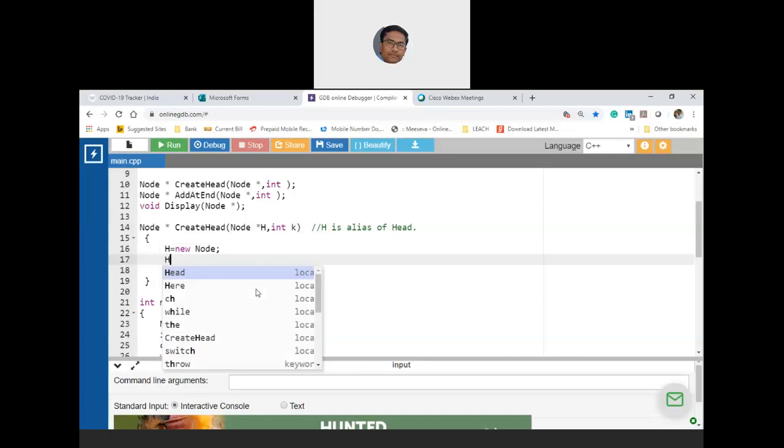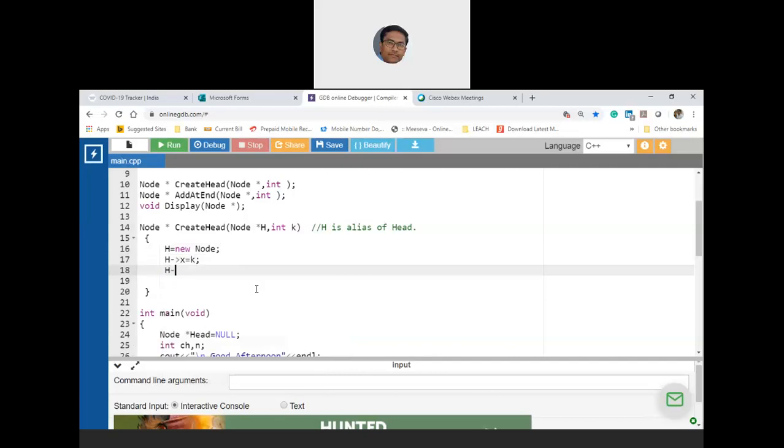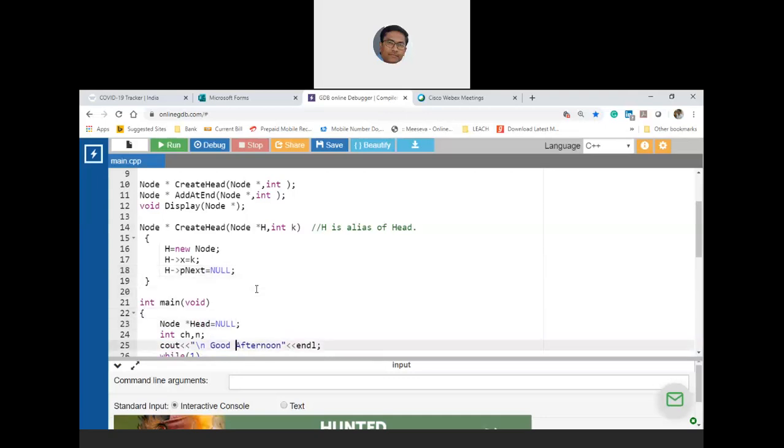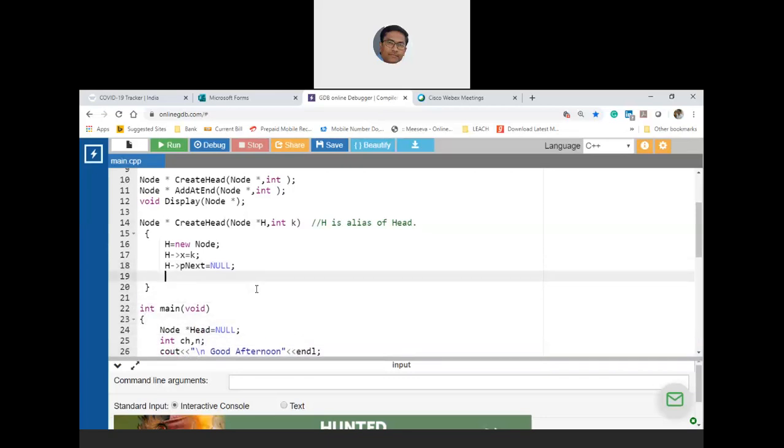Then H arrow x has to be k. Then H arrow pointer to the next node has to be null. Anything else? That's it. Yes, return head. So return h. I'm taking h, which was earlier pointing to null, and updating h with the newly created node instance, keeping the data into that. And then I'm returning h.